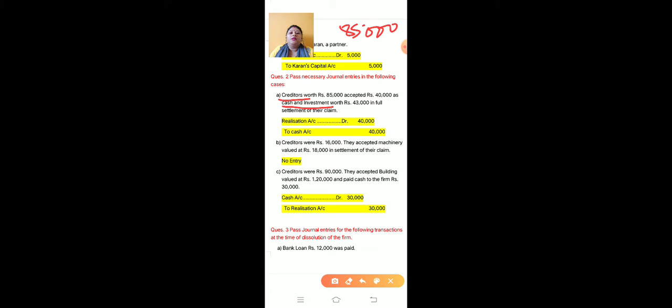It means the cash and investment amount is rupees 43,000. Okay, but the creditors are settled. The creditors are settled on 40,000 in full and final settlement.